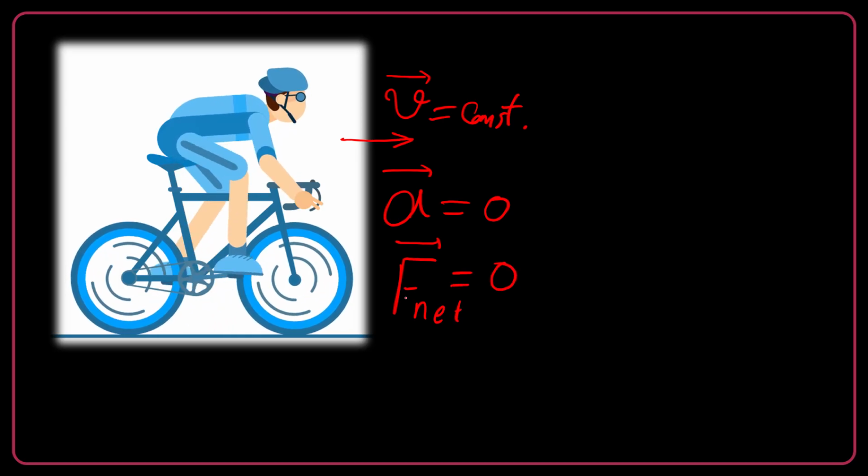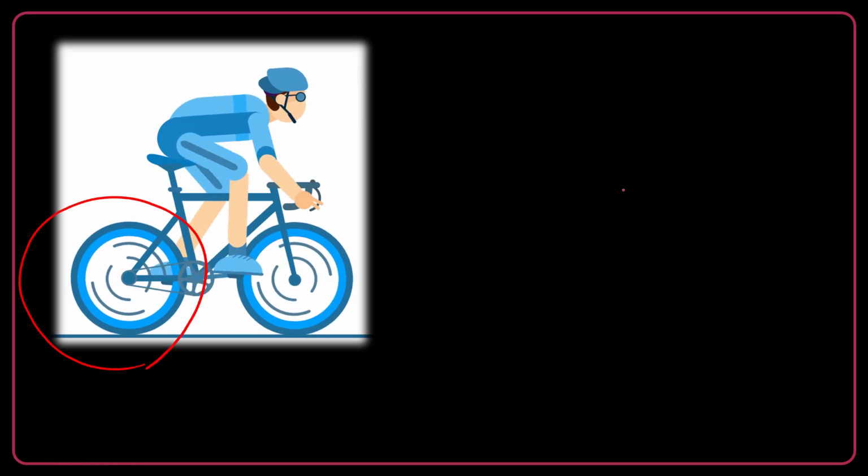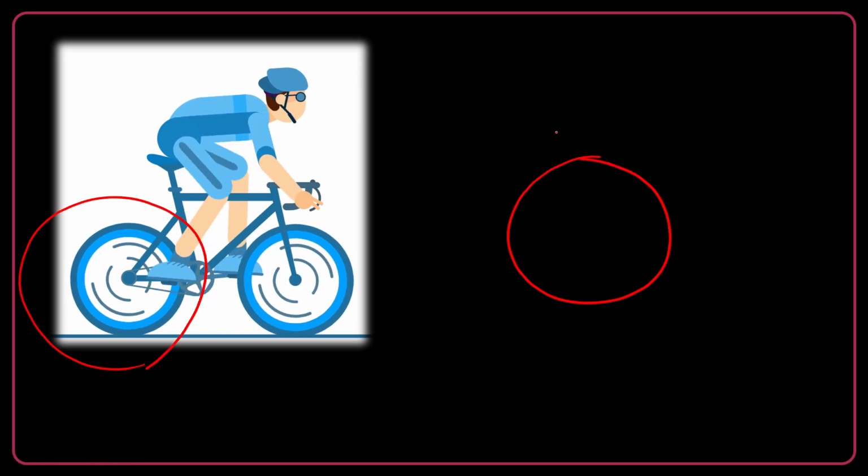This type of equilibrium was already considered in dynamics. We learned it. Now let's focus on one of the wheels, let's say the back wheel. This back wheel may be acted on by a clockwise torque due to the pedaling and maybe the anti-clockwise torque of friction, and they cancel each other.